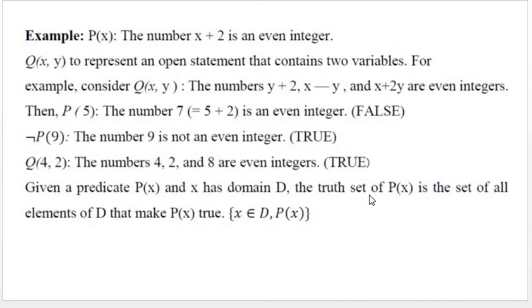So the truth set of a predicate function P(x) is defined as the set of all elements of domain D that make the predicate function P(x) true. That is, a truth set denoted by T_P equals the set of all x in D such that P(x) is true.